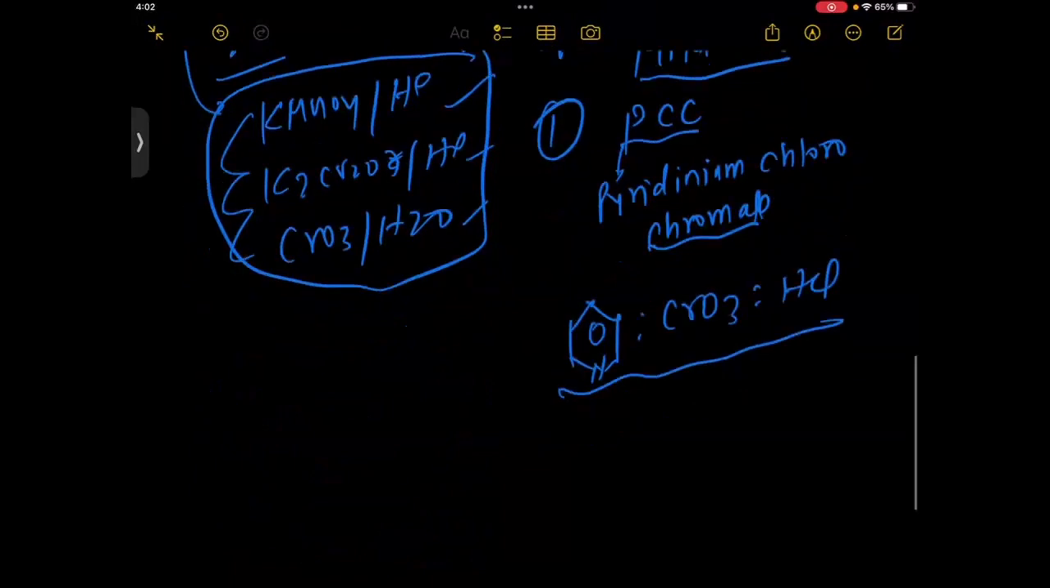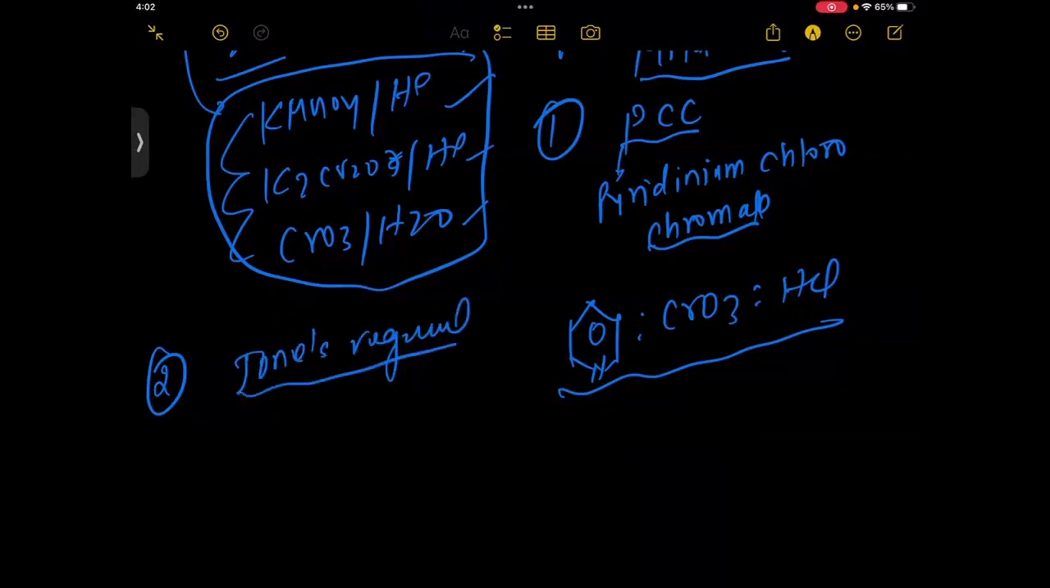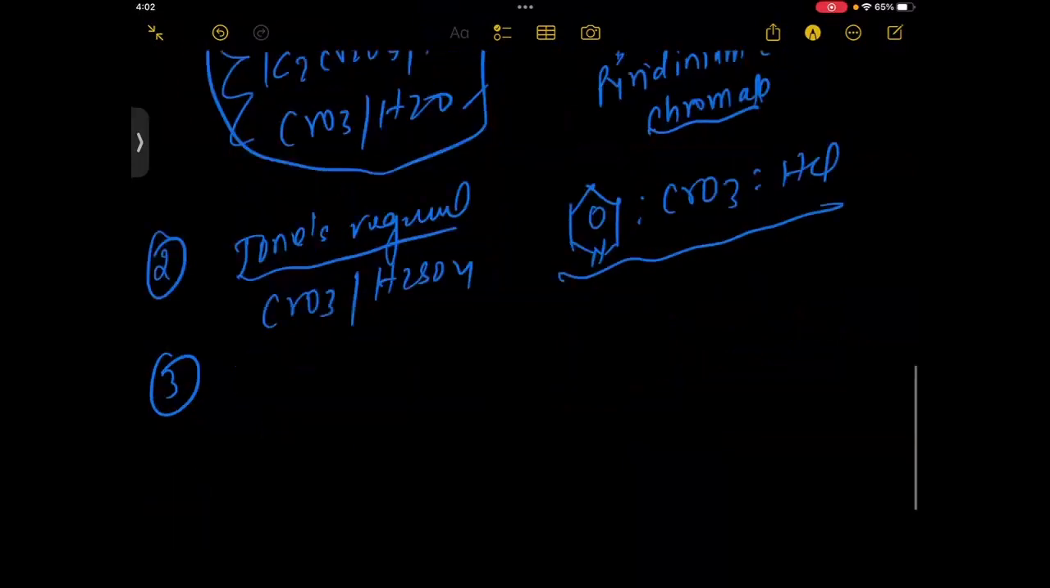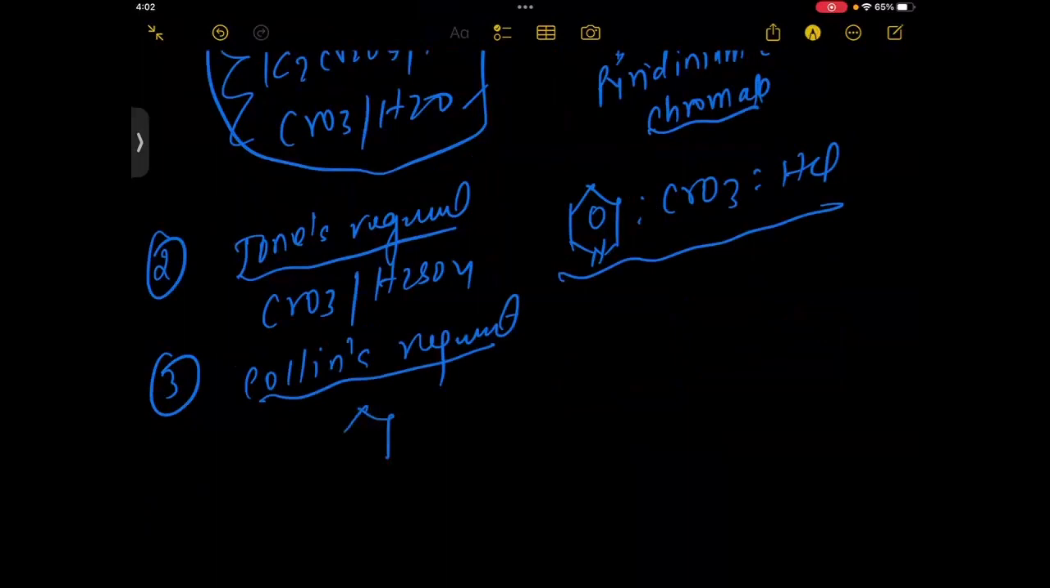Second, I am going to write here that is the Jones reagent. So Jones reagent is CrO3, H2SO4. This is the Jones reagent. Third, Collins reagent. These are the mild oxidizing agents. So Collins reagent is pyridine, first I write the pyridine, and CrO3 and CH2Cl2. Right? This is the Collins reagent.